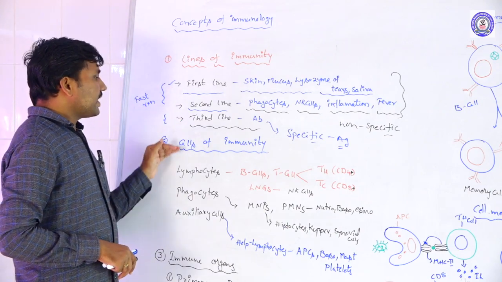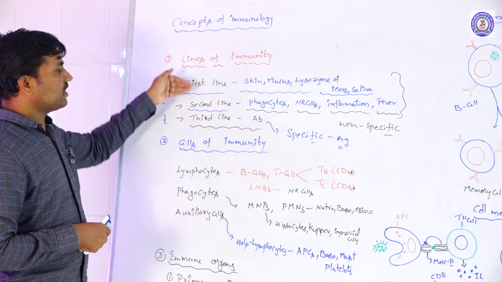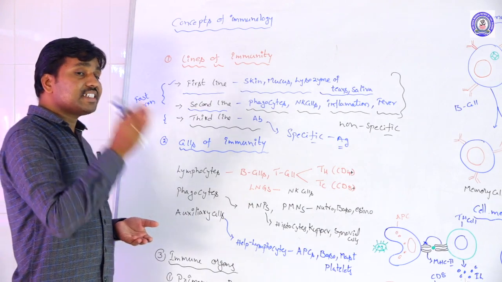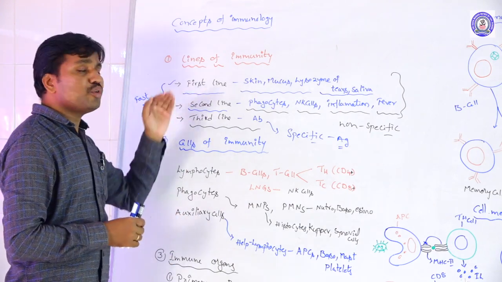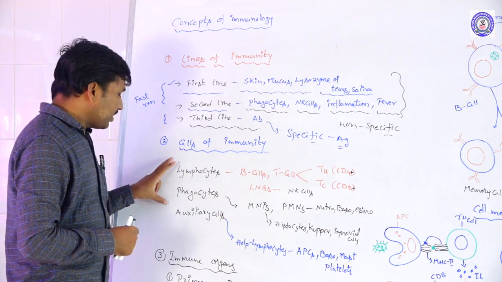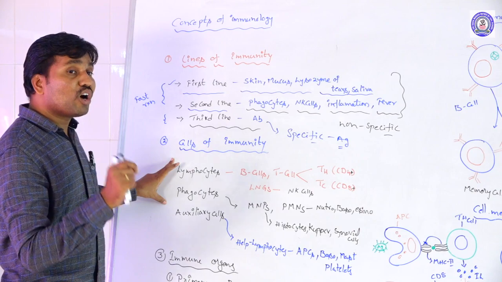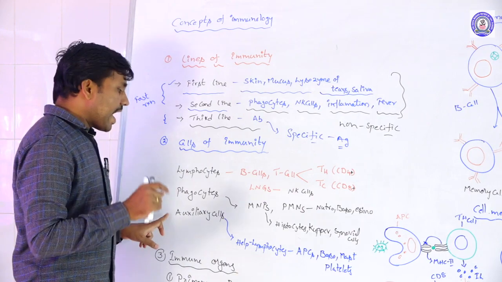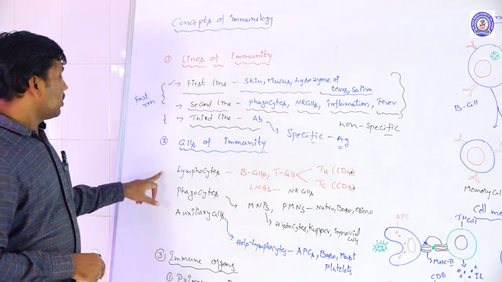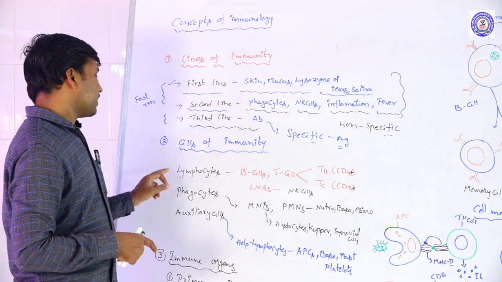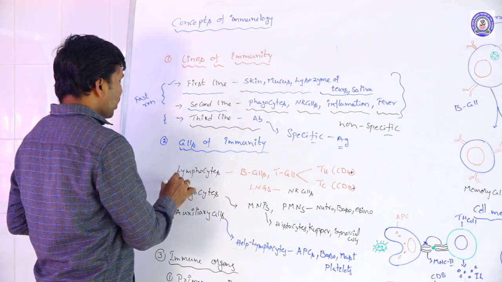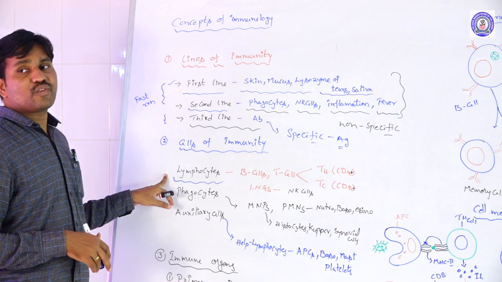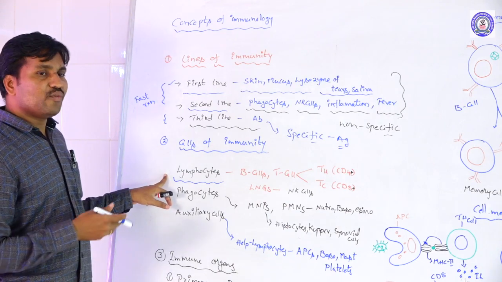Next, cells of the immunity. Immunity forms in a number of stages. What types of cells are involved in these immune reactions? Basically, three types of cells are majorly involved in the immune system: lymphocytes, phagocytes, and auxiliary cells. Lymphocytes are a form of leukocytes, and they are synthesized from the lymphatic tissue. So we call them lymphocytes.